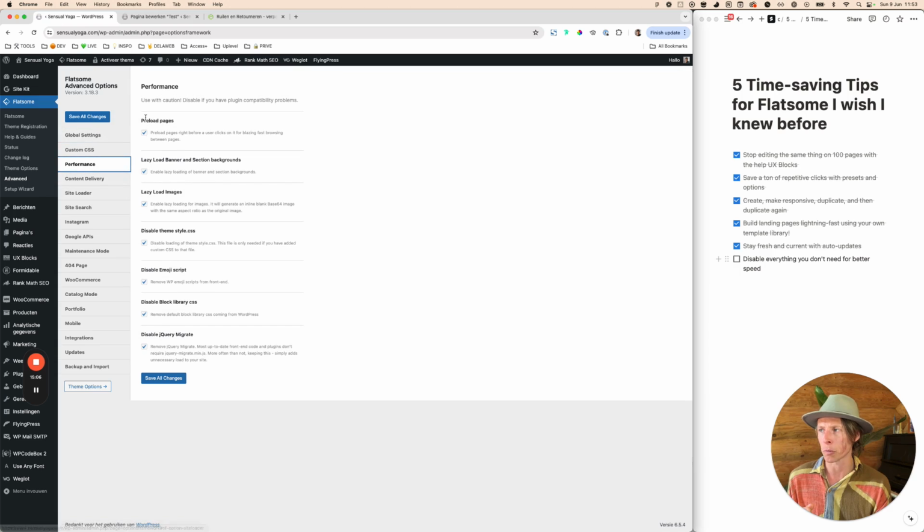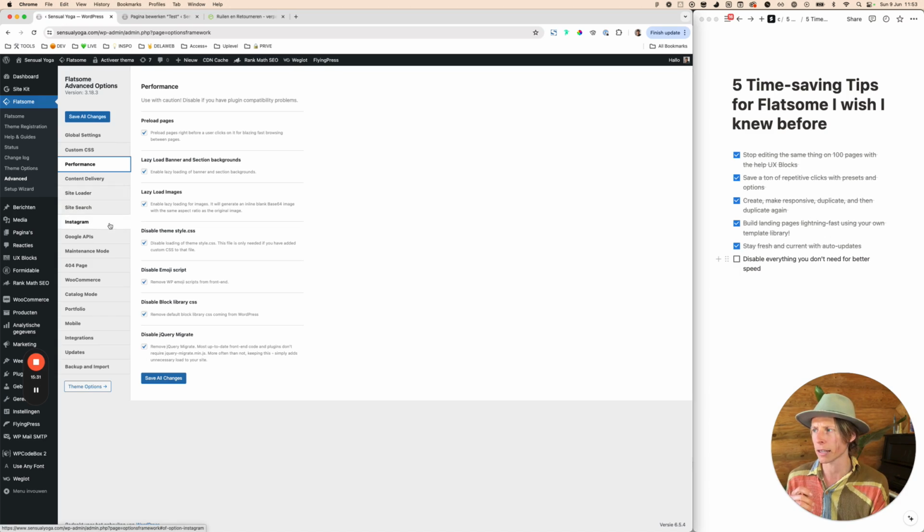So go to performance. You can enable all this stuff to make sure it's even better performing in terms of speed. However, sometimes if you're working with speed performance plugins, these checkboxes, these options can interfere. Keep that in mind. So if you're facing any kind of issue, you can always check it out and disable them again to see if the problem is solved.